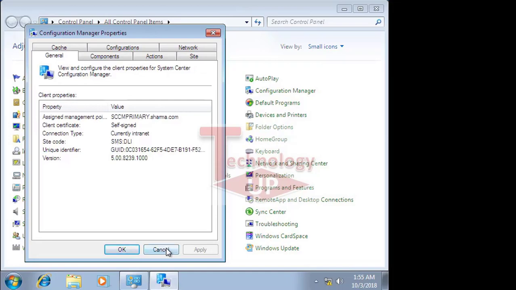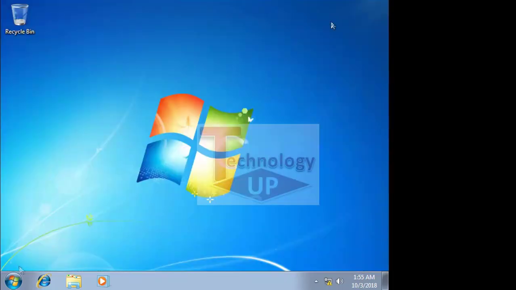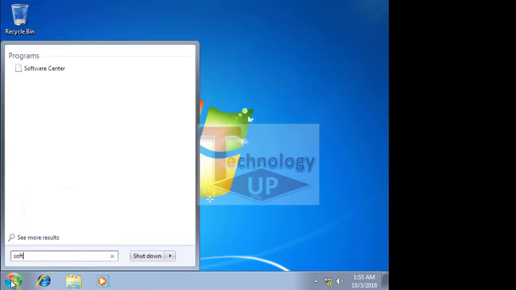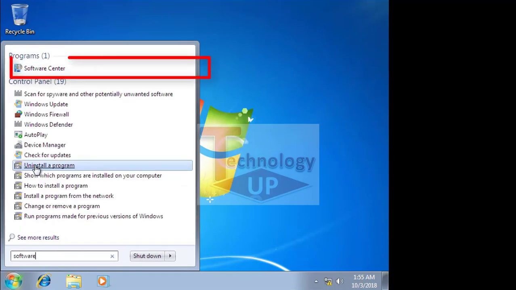Okay, second, just click on the Start options and search for software. So you can see the Software Center icon.